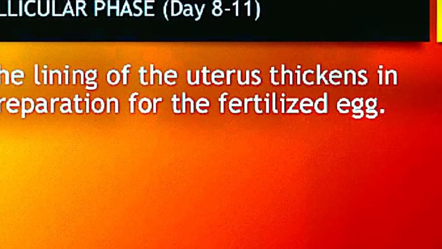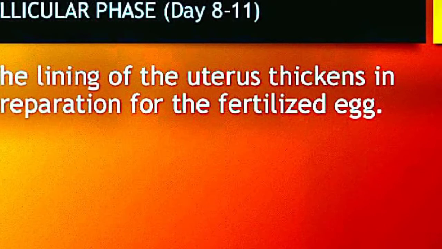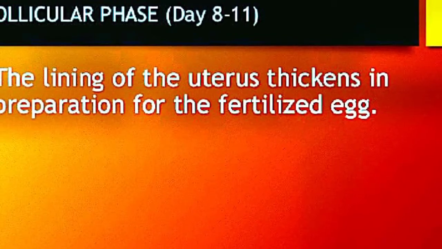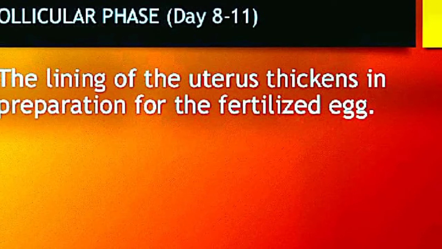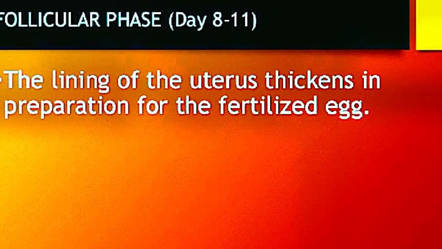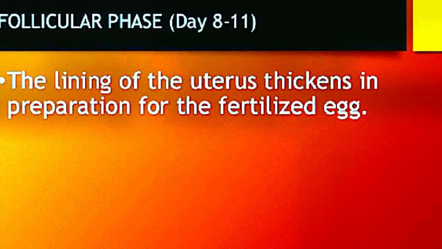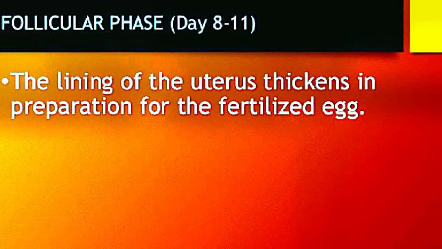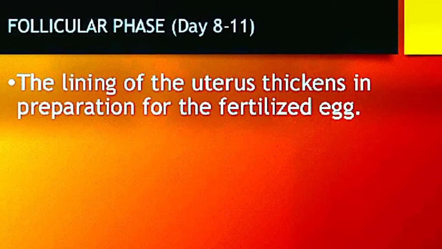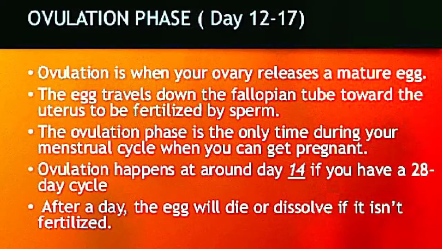Next is a follicular phase. This will occur from day 8 to day 11. Here, the lining of the uterus will thicken in preparation for the fertilized egg. So the process of thickening of the lining of the uterus for the fertilized egg to implant is known as a follicular phase. It will occur from day 8th to 11th.